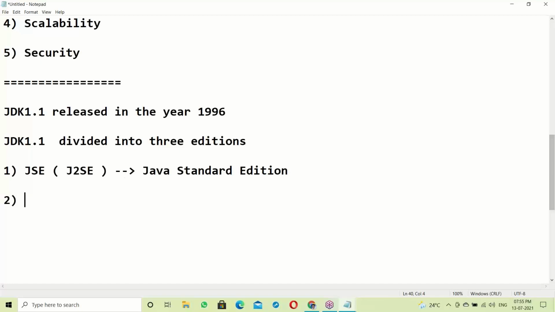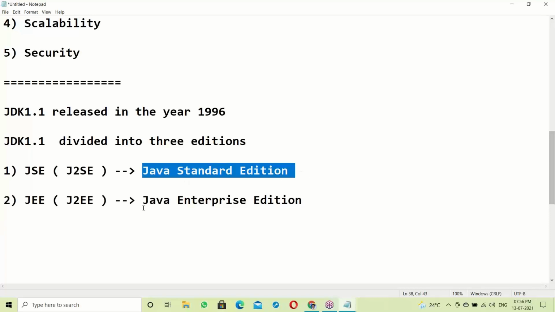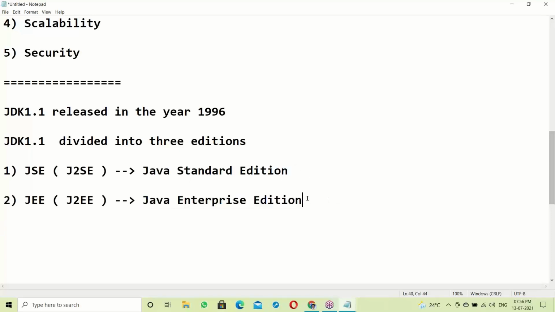Next, Java Enterprise Edition, called J2EE. Then the third one, J2ME, Java Mobile Edition.